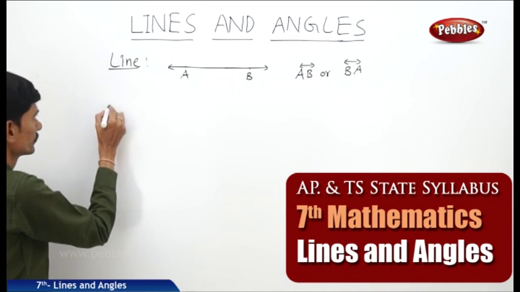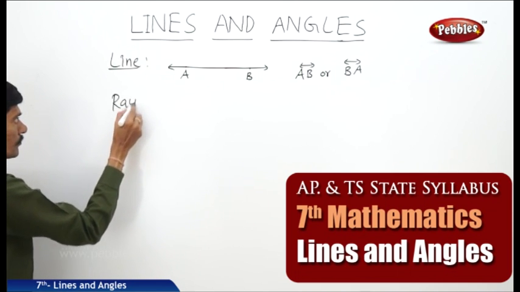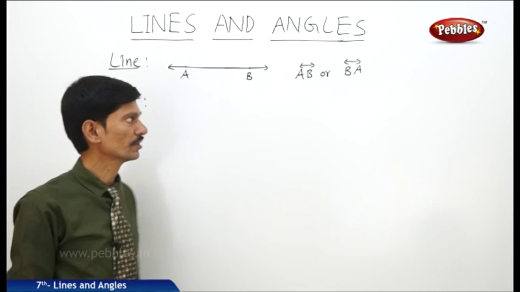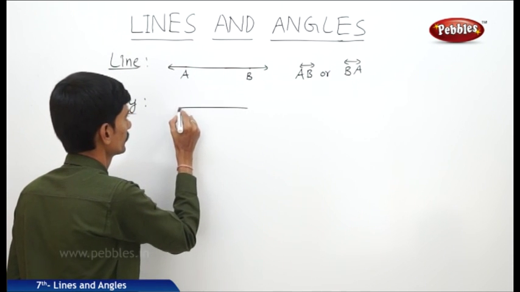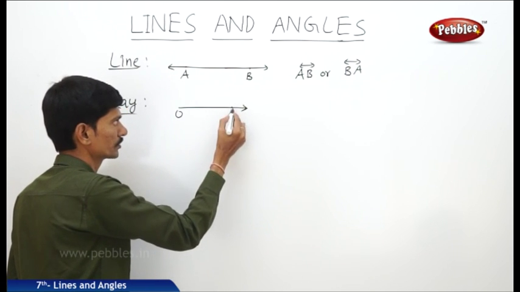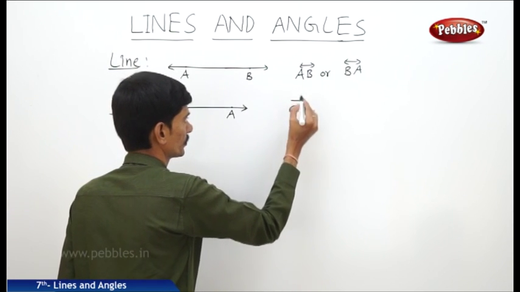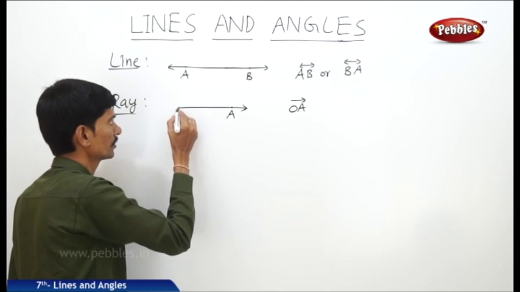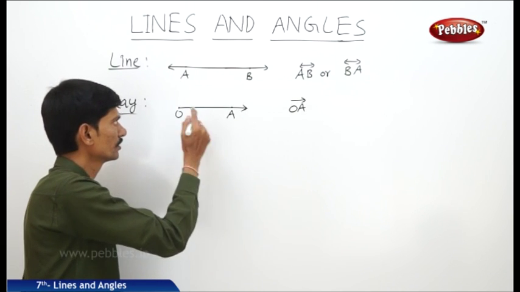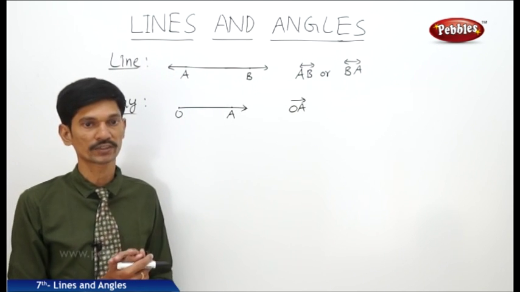Now what is a ray? A ray is a portion of the line, a part of the line. For example, now this OA is the part of the line and this can be represented as OA. Here O is the end point of the ray, and this ray can be extended towards the point A. So a ray has only one end point and it can be extended in only one direction.